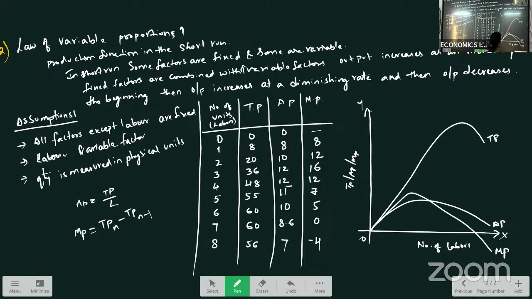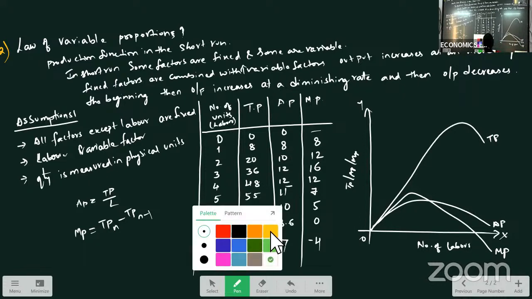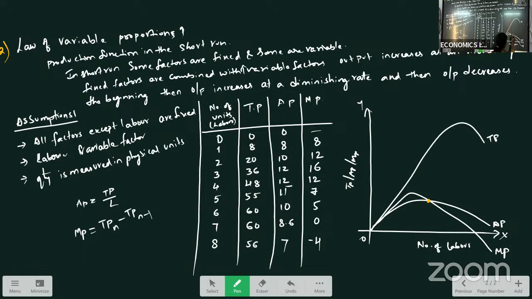If you see this one, at this point, this is the first stage, we can say. In the first stage, what is happening here? Our TP is increasing. So we have to explain this.